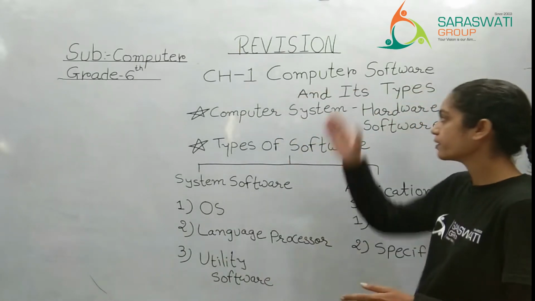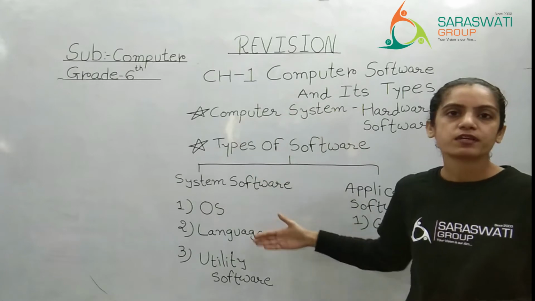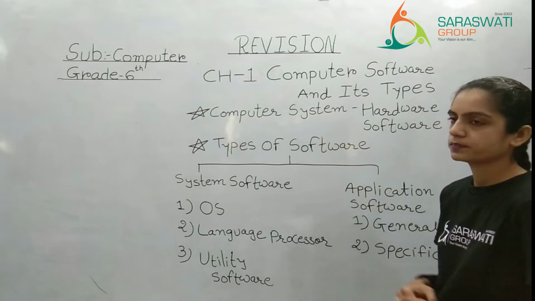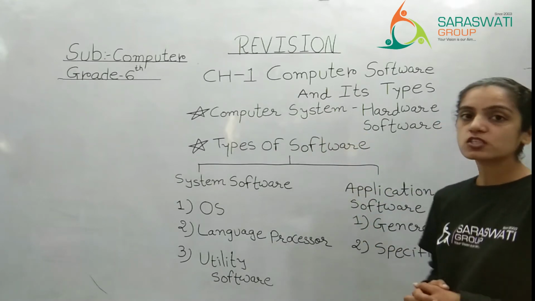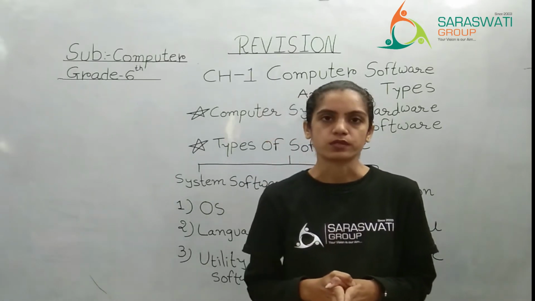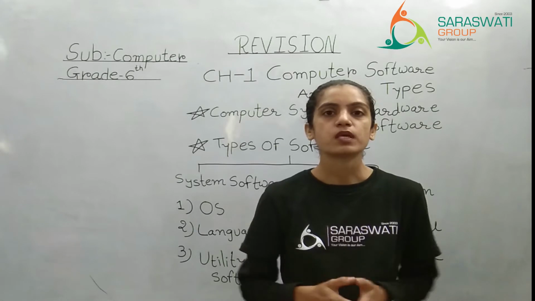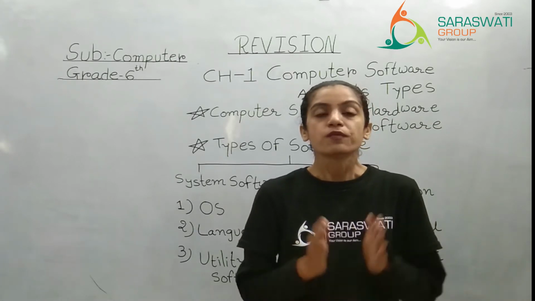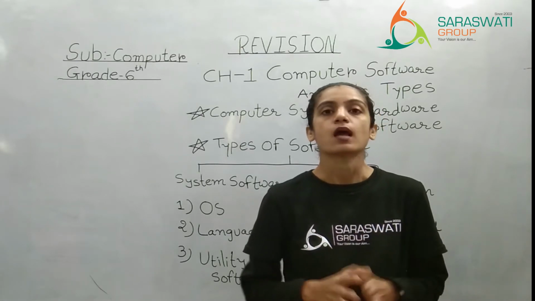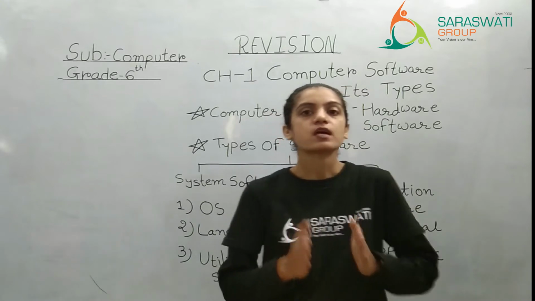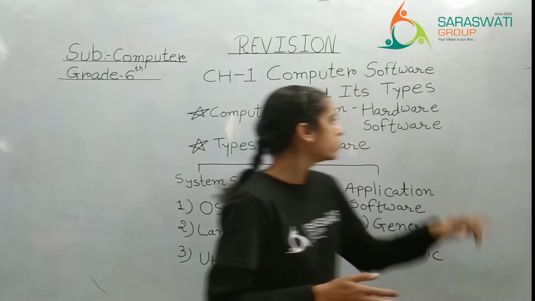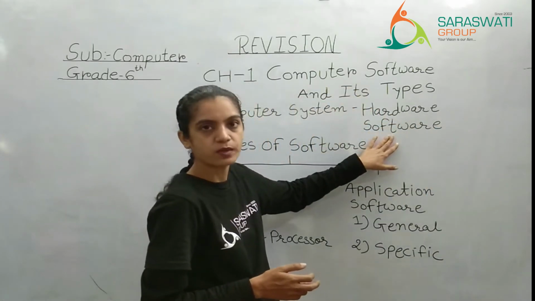That is the first chapter, as you know. Now here I have written all the topics which we have covered. One by one we will start. So the first topic is computer system. We know what the parts of a computer are, like monitor, CPU, keyboard and all that. We have been studying that since we were kids, I think from first standard. But do you know that the system of a computer is made up of two basic parts? They are hardware and software.